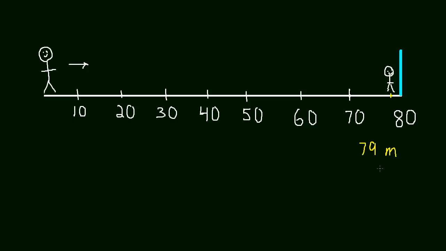Okay. Well, let's say he wants to get closer to the wall for some reason. He's 1 meter away, but he wants to keep walking. So he gets closer to the wall, and let's say that we measure his distance again, and it's 79.9 meters. So now he's only 0.1 meter away from the wall.